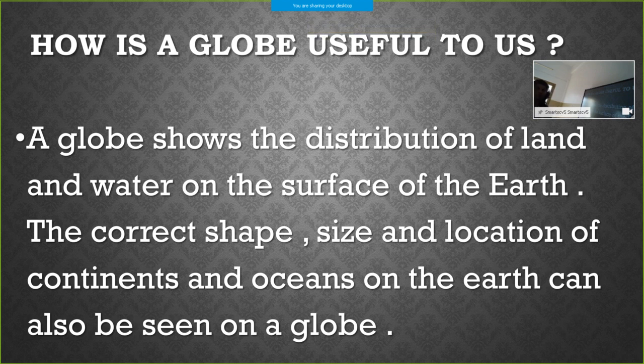So how is a globe useful to us? The required content, this much is enough for the particular question. A globe shows the distribution of land and water on the surface of the earth. The correct shape, size and location of continents and oceans on the earth can also be seen on a globe. So, this much answer is enough for this question. Okay? So, next question.